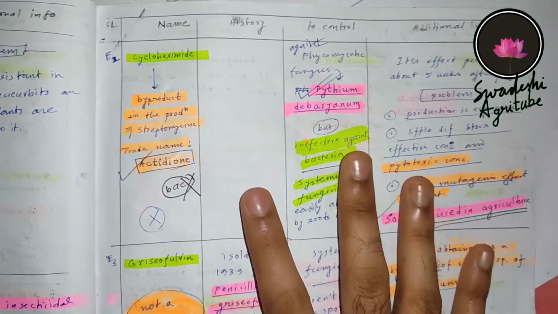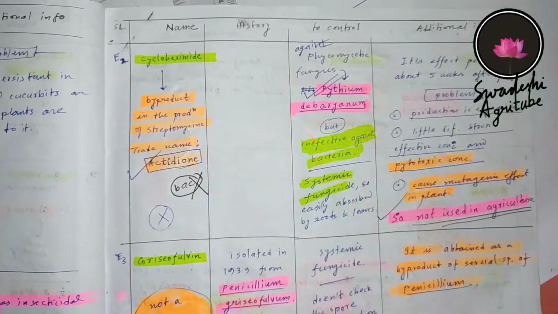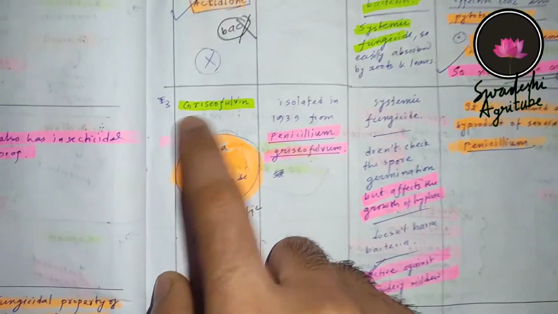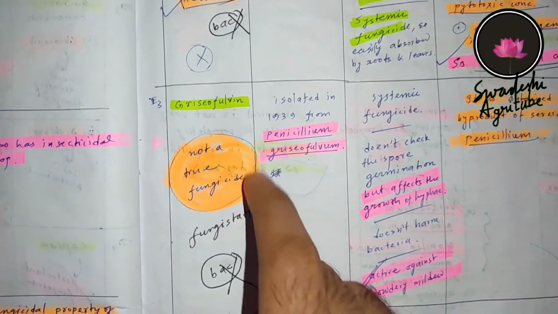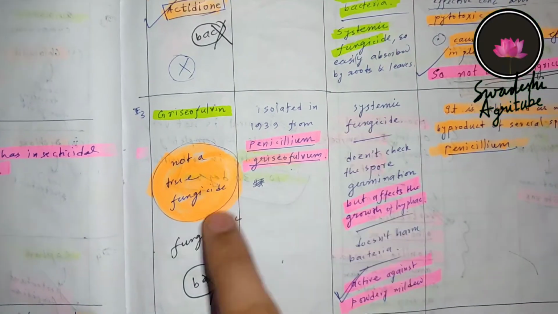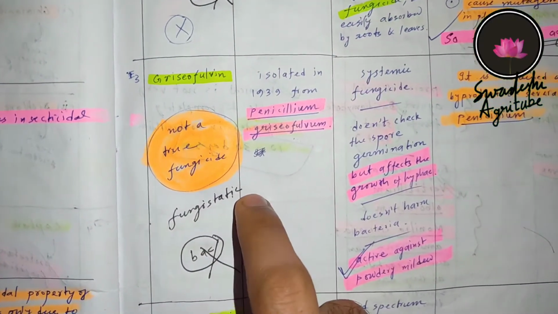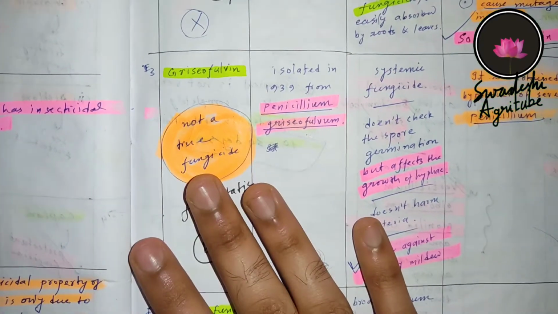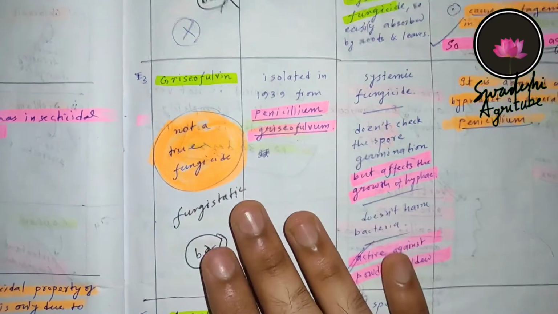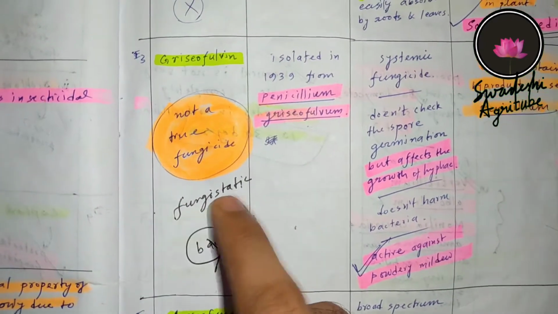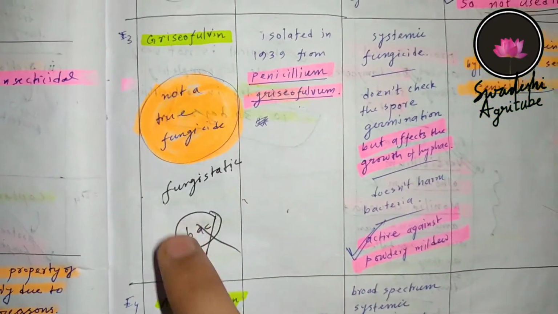All this I am mentioning is from Arun Katyan and Nimraj Sunda. Okay, so the third one is griseofulvin. It is actually not a fungicide. Remember I told you about fungistatic and antisporulant. Fungistatic chemicals are those which don't kill the fungus, rather they check the growth of the fungal bodies. So this is fungistatic, and it also cannot control bacteria.